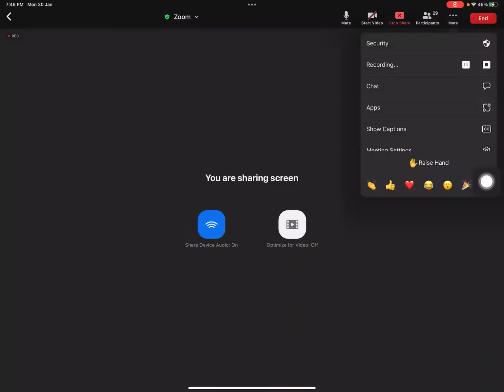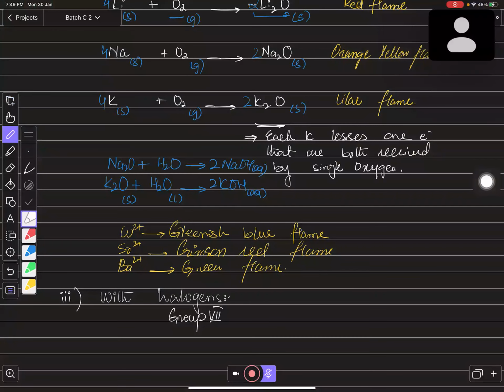So, bacho, if you talk about the reaction with halogens, so the halogens are from group number 7, right? So for suppose if I talk about the lithium, so lithium can react with chlorine, can react with bromine, can react with iodine as well. They all are the part of group 7. So when they react together, they will form salt only, right?